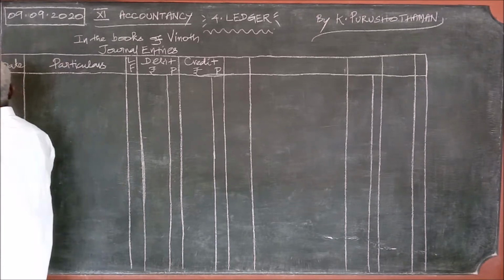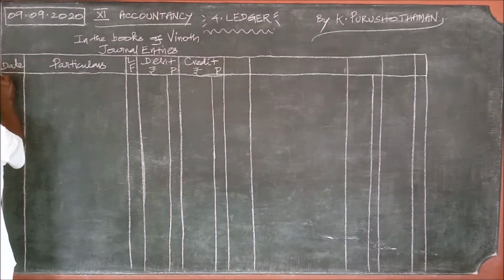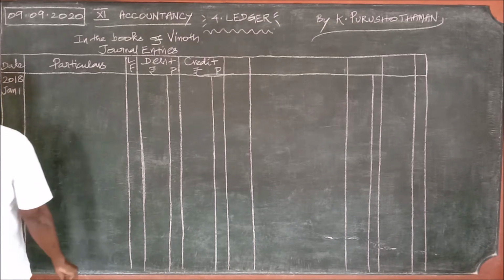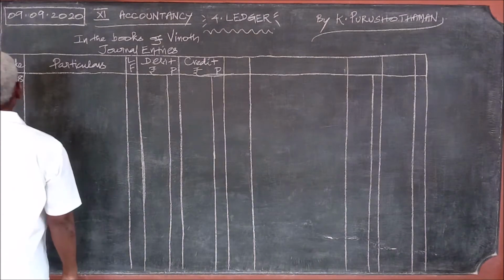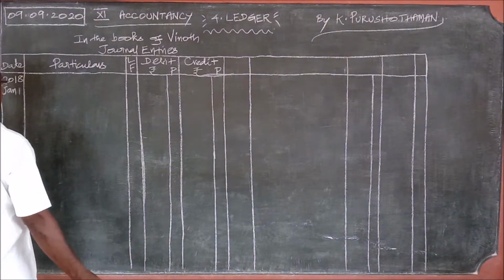Here the date given is January 1st, 2018. On this first date, write all the assets on the debit side and the liabilities on the credit side.